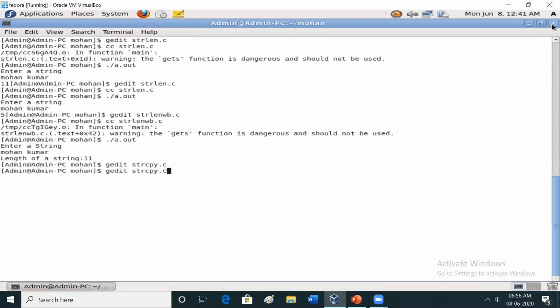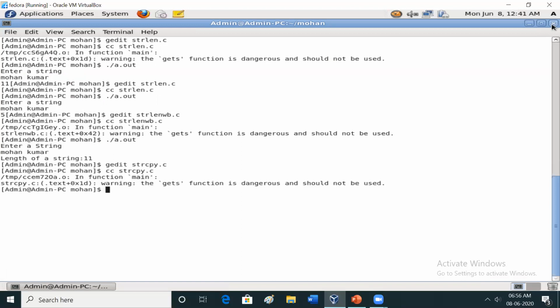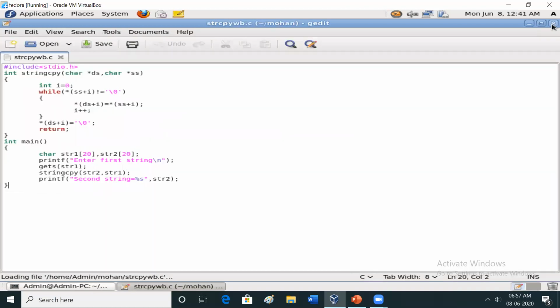First you compile it, cc space strcpy dot c, then dot slash a dot out. You will get the output Mohan. Second string is Mohan. You are getting the output. Same thing we're going to see here, whether it will work or not without using the built-in function. Already I have written code for this one without using the built-in function.